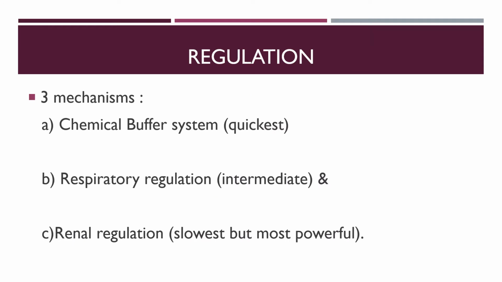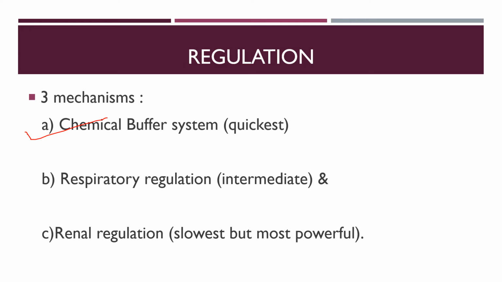Now the three primary systems regulate the H+ concentration. They maintain the pH within a very narrow range, because both excess and deficiency will prove fatal in our system. So these three mechanisms are mainly responsible for maintenance of H+ concentration in our body. First is the chemical buffer system, which is the first line of defense and the quickest. If any alteration of H+ happens, this system will try to protect it.